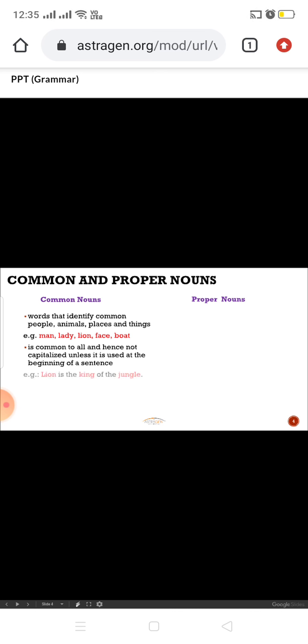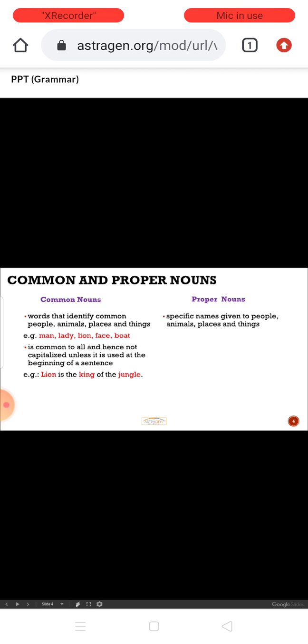In the middle, if any such word comes, it comes in a small letter. For example, you can just see here, lion is the king of the jungle. This is a common noun. Lion, it might be any lion. They have not said one particular lion like Sher Khan.